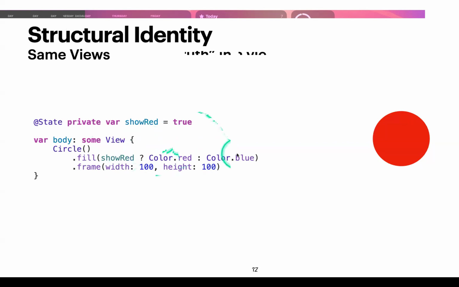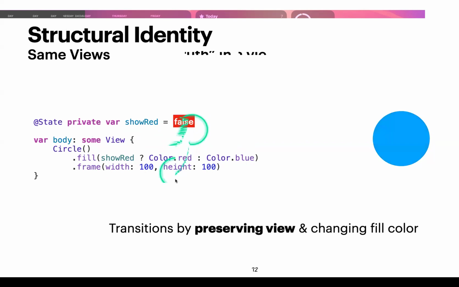Okay. So when I change it to be false, there's no fading in and out because they're the same view. We're preserving the view itself and just changing its color. Does that make sense? So SwiftUI is treating this as just a single view, and we're just changing one of its properties. Make sense? Okay. So that is, again, the difference between explicit identity and structural identity.